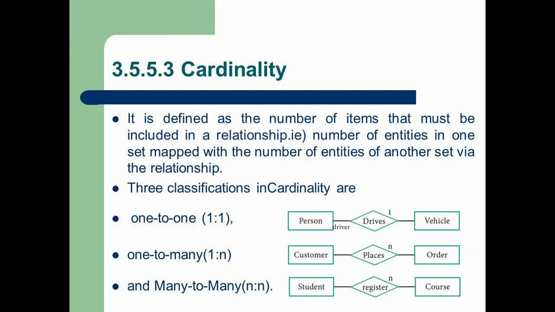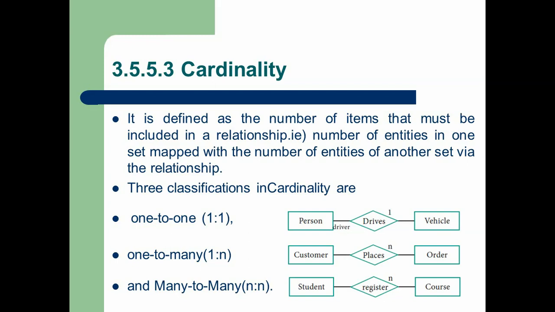For simple understanding, you can see person and vehicle. Here person is an entity and vehicle is an entity. Here we can see one to one cardinality, because one person drives one vehicle at a time. So this is called one to one cardinality.